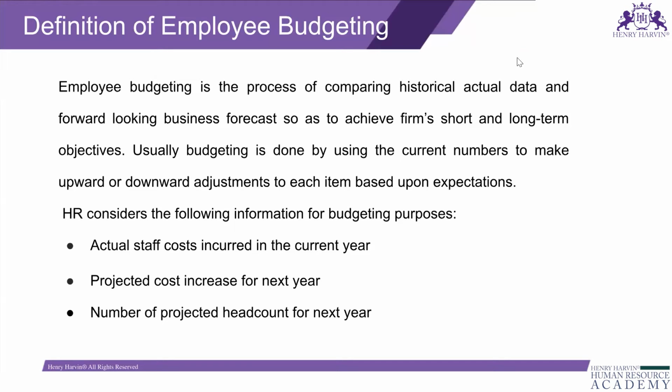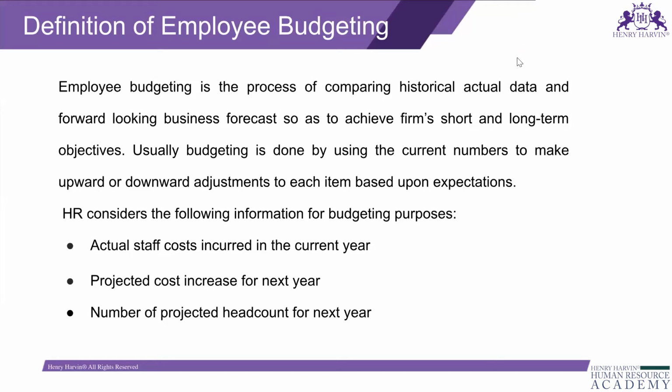So in the HR perspective, what does budgeting mean? With the historical data, you can forecast the cost incurred for staff members.